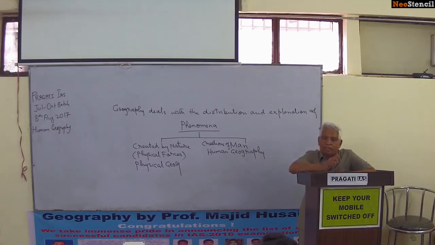Man has done agriculture. Nature provided the land, but it was man, rather females, who started agriculture about 8000 BC. So man developed the fields. Irrigation is also a part of human geography because he started doing irrigation. So all these things come into human geography, the creations of man.